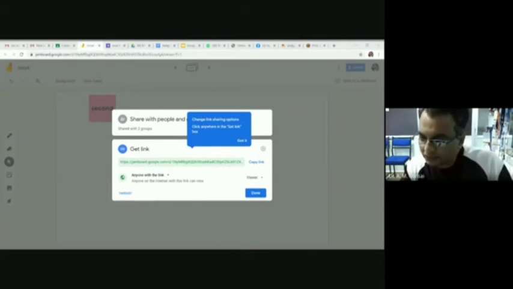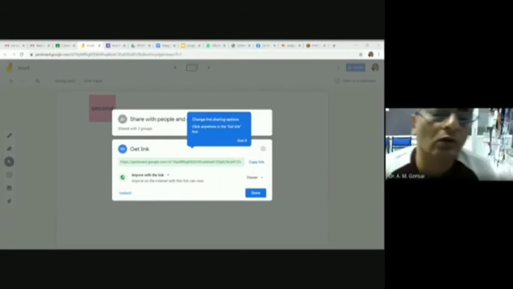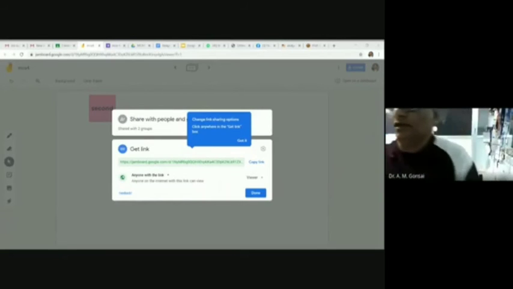Everyone, you can use this link and see the Jamboard on your own mobile or computer.